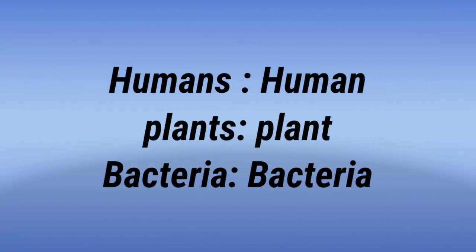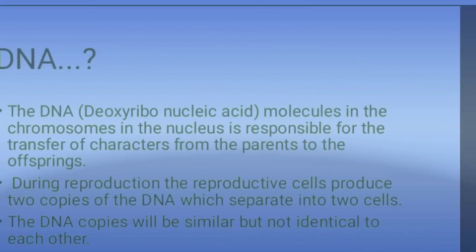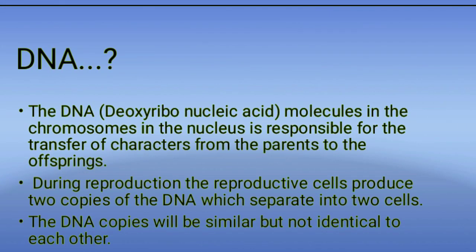Then humans will reproduce human, plants will reproduce plant only. Then bacteria will reproduce bacteria. So you never find that humans will give rise to the plant, or plant will reproduce bacteria. Okay, why is that happening? And the answer is DNA. Because of DNA, the same children are produced from that parent.